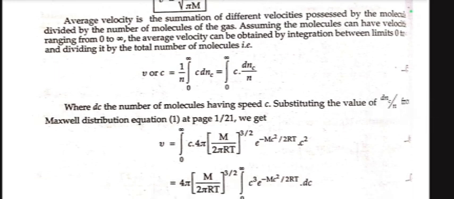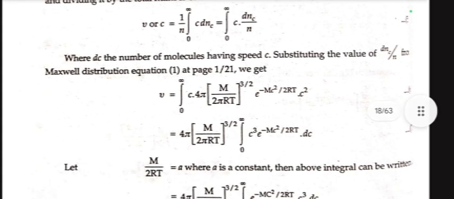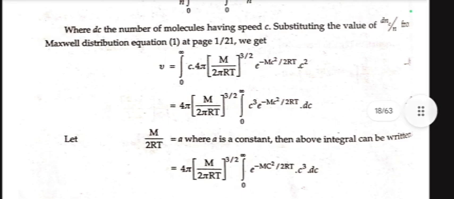Substituting the value of dN_c/N from the Maxwell distribution equation, we get v equals the integral from 0 to infinity of c · 4π(m/2πRT)^(3/2) e^(-mc²/2RT) c² dc, which implies 4π(m/2πRT)^(3/2) times the integral from 0 to infinity of c³ e^(-mc²/2RT) dc.